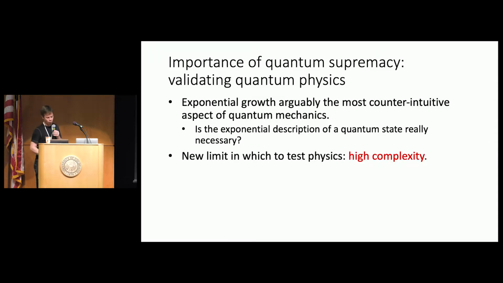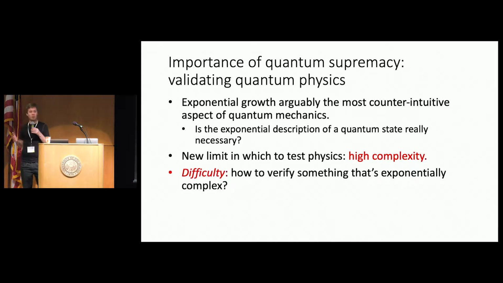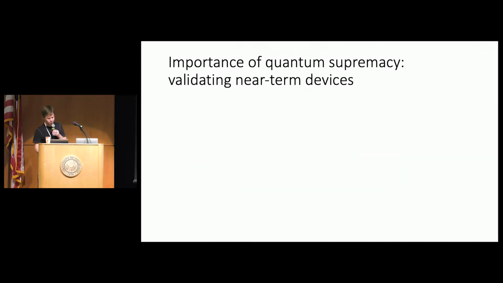And so I think what quantum supremacy gives us is a new limit in which to test physics, which we call the regime of high complexity. Okay, but as we've heard many times this week, in this regime, there's a really profound difficulty, okay, which is how do we classically verify something that's intrinsically exponentially complex? Okay, so we'll talk about that today in the context of quantum supremacy.